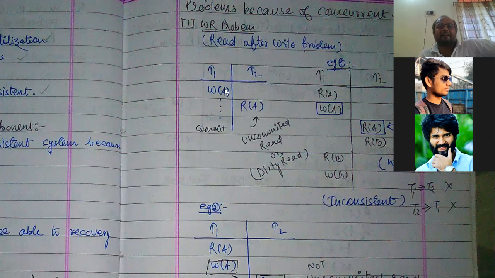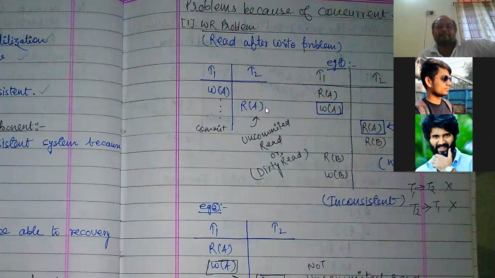Write A is performed before read A, and commit is performed after read A, not before this read.